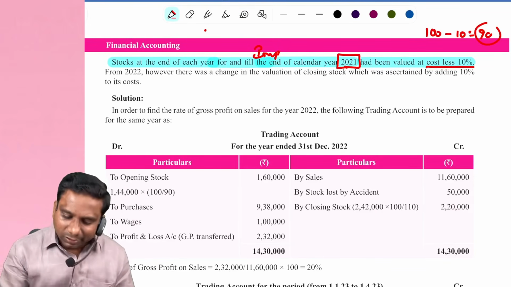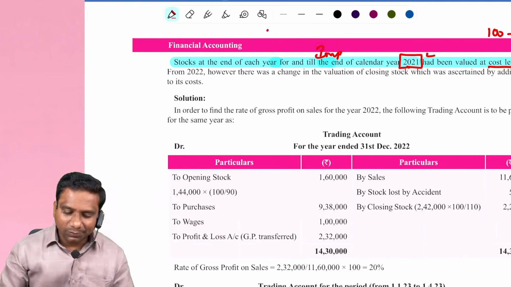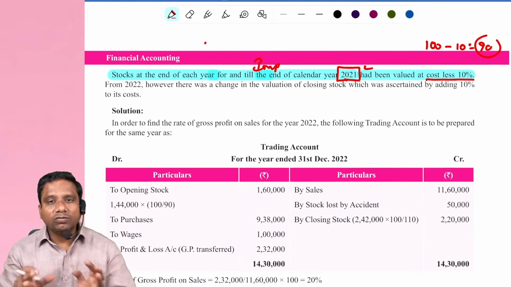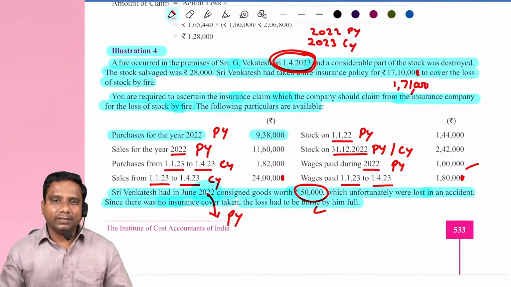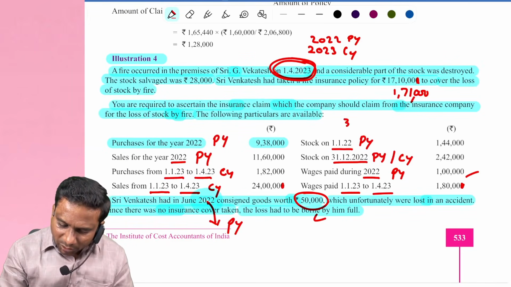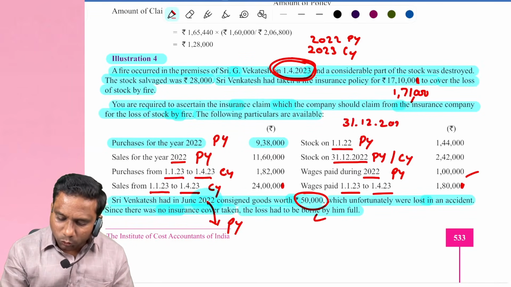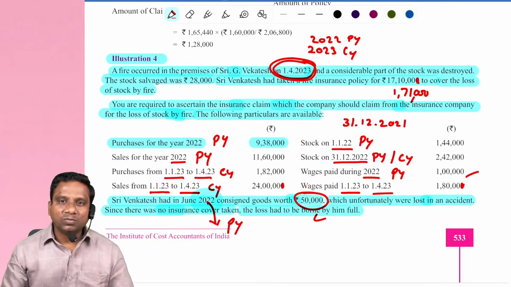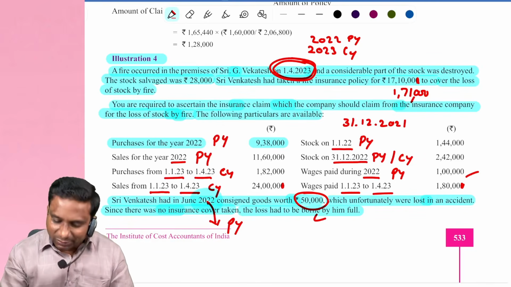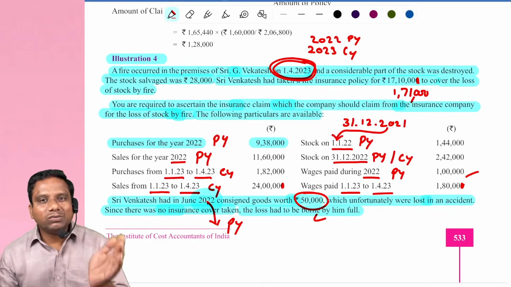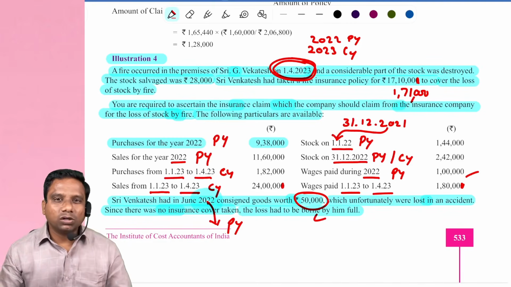Means 100 rupees worth of stock, he is valuing at 90 rupees. Till 2021, observe, because of this valuation, which stock will get affected? He said till 2021 means 31/12/2021. 31/12/2021 is nothing but it is related to 1/1/2022, because whatever closing stock we have on 31/12/2021, the same will become opening stock on 1/1/2022.